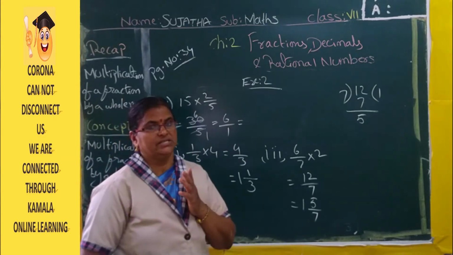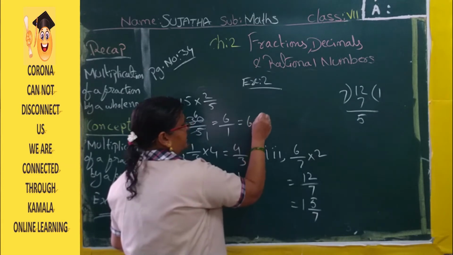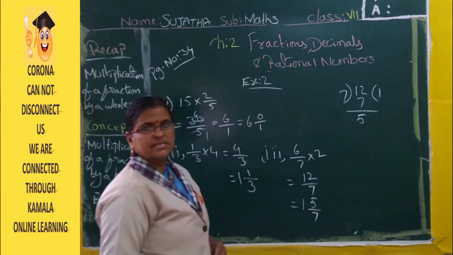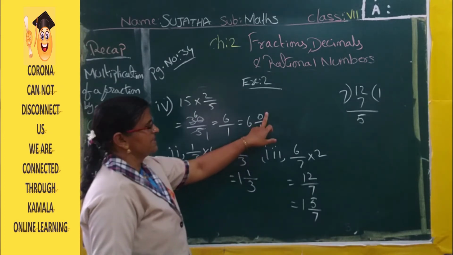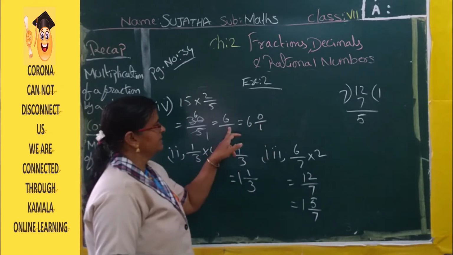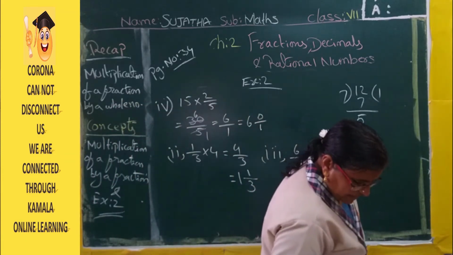Okay, in the first sum how did we get it? If the denominator is 1, same like that only this also. So what will you get, ma? 6 0 by 1. Now see, 6 ones are 6 plus 0. 6 by 1. That is 6. Okay. Now second sum.